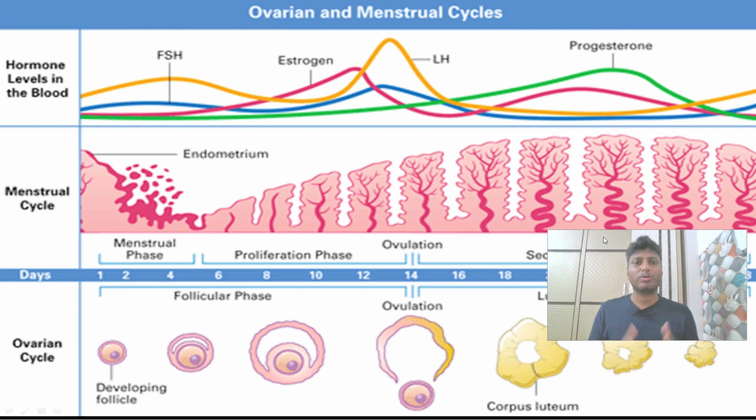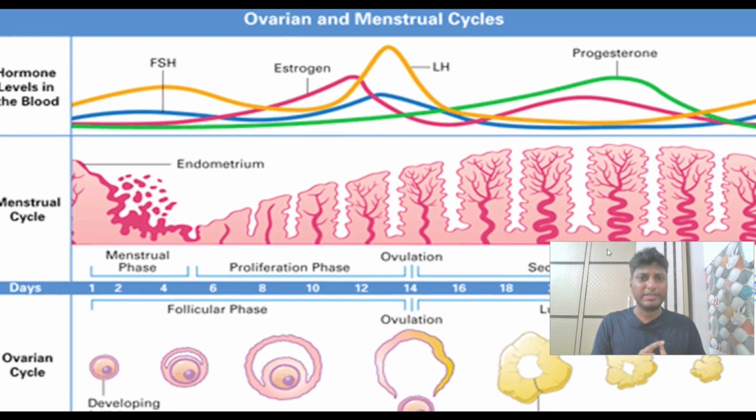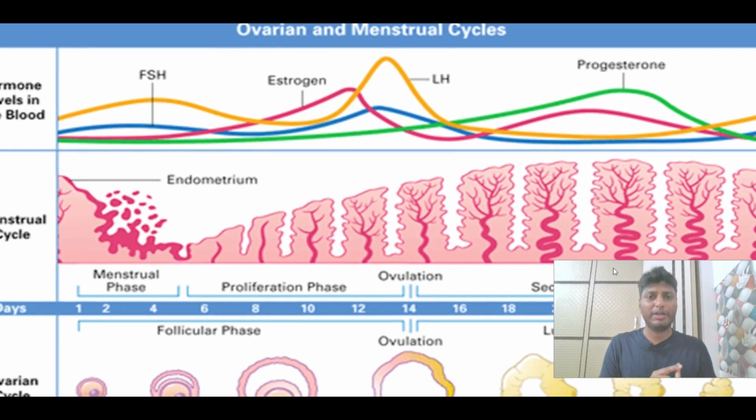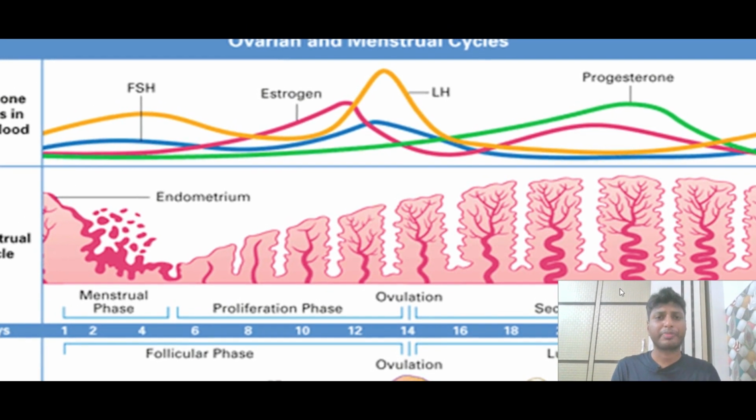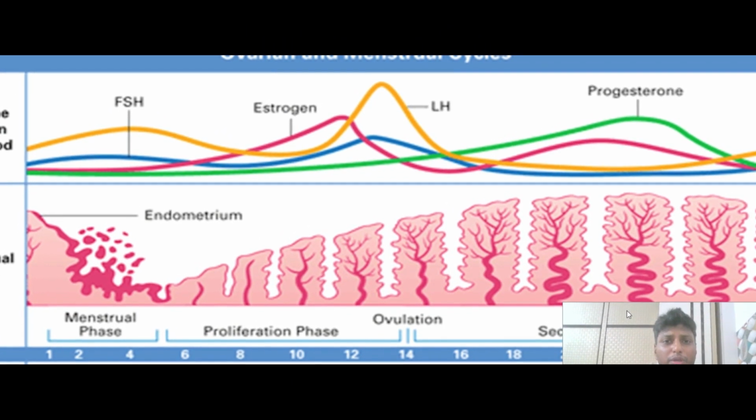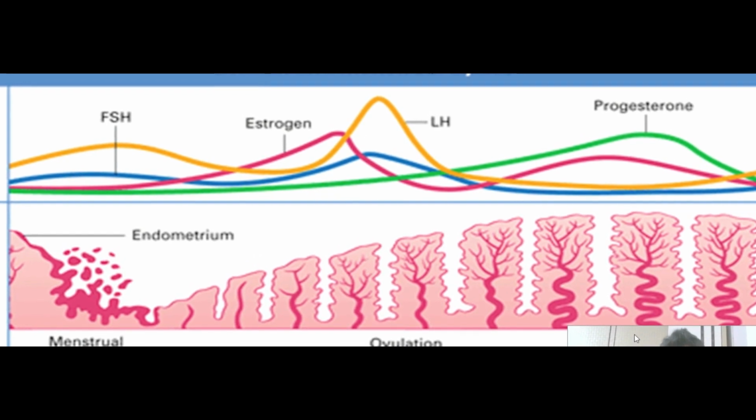Now let's talk about the role of hormones in the menstrual cycle, dear students. So basically, as we said, there are different hormones which play a very important role during the menstrual cycle of females. So there are basically 4 hormones which are very, very important. One is nothing but the FSH. The FSH stands for follicle stimulating hormone. The second is estrogen. The third one is LH. LH stands for luteinizing hormone, and the fourth one is progesterone.